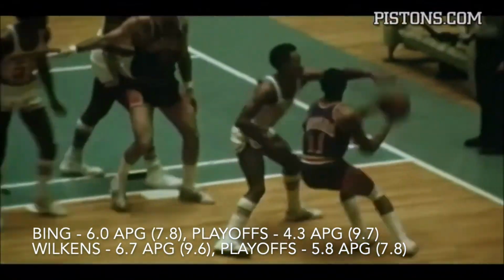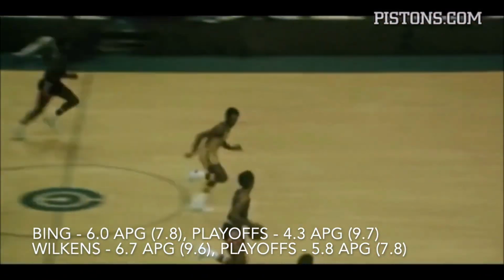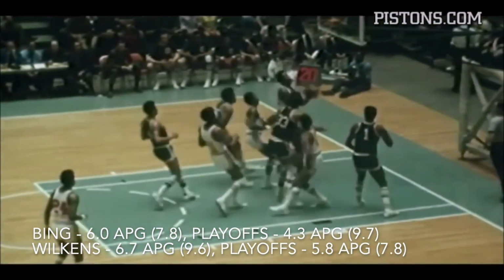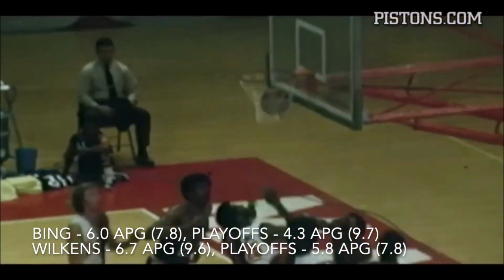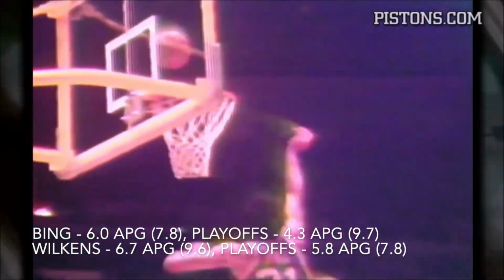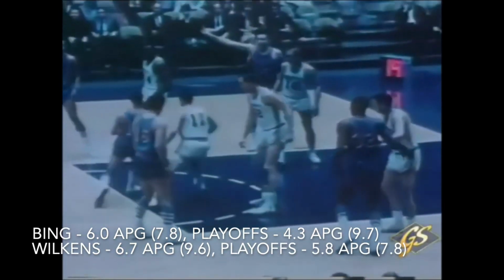In the passing category, while Bing was an above-average passer, averaging 6 assists per game for his career, peaking at 7.8 assists per game in 1973, and 4.3 assists per game in the playoffs, peaking at 9.7 per game in 1975, Wilkens has to be noted as one of the best passers of his era, as he averaged 6.7 assists per game for his career, peaking at an impressive 9.6 per game in 1972, and 5.8 assists per game in the playoffs, peaking at 7.8 assists per game in 1968.